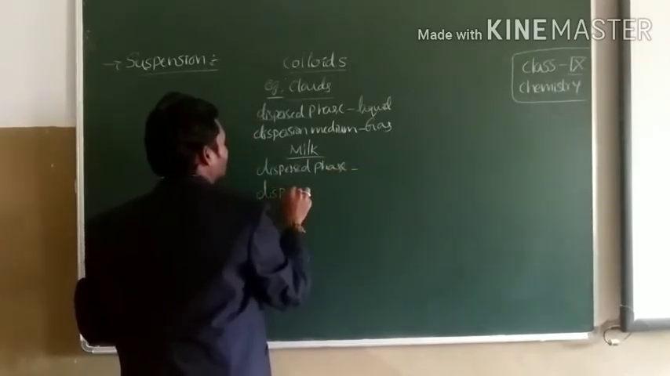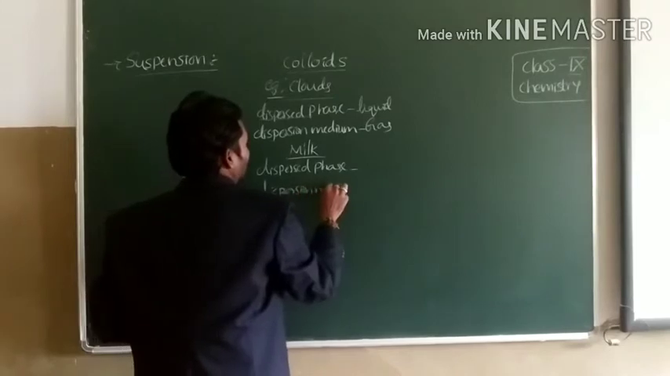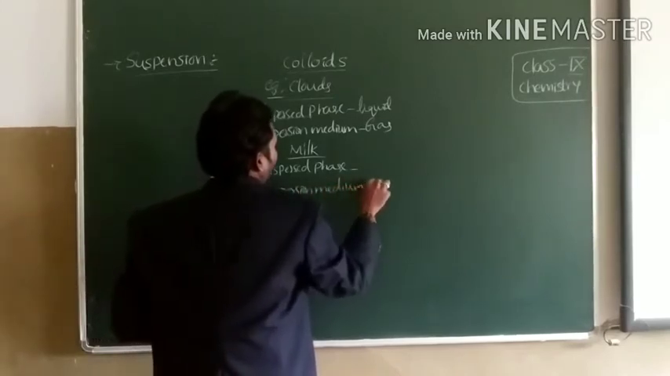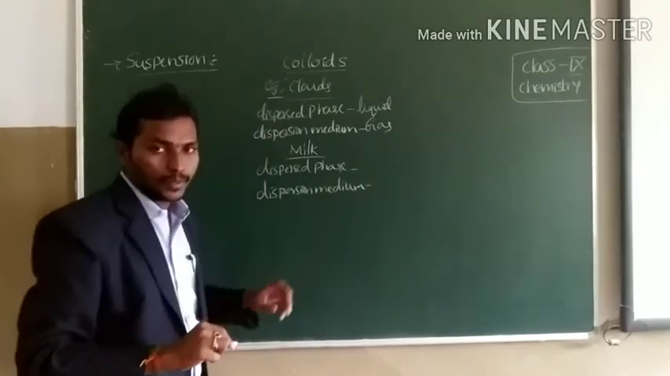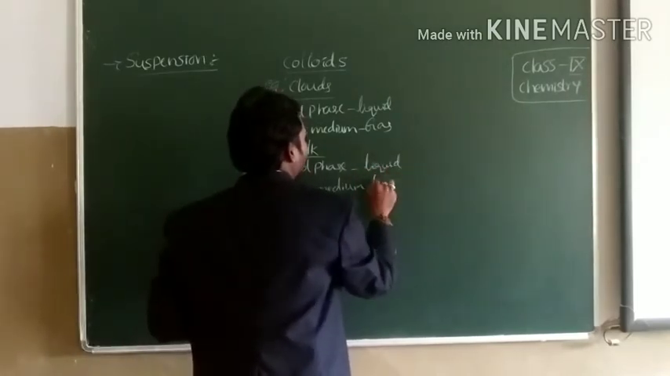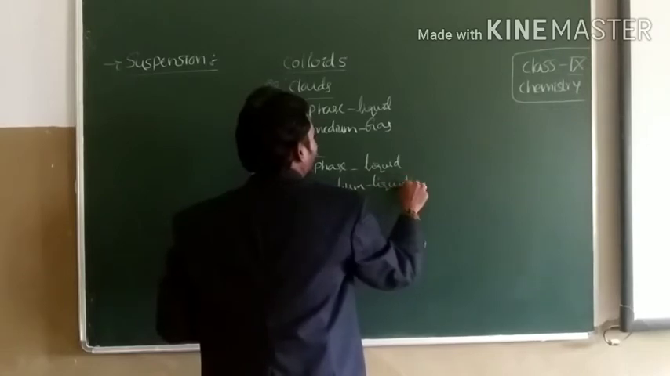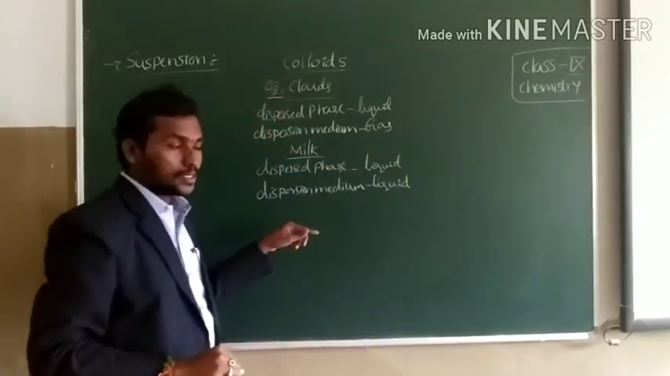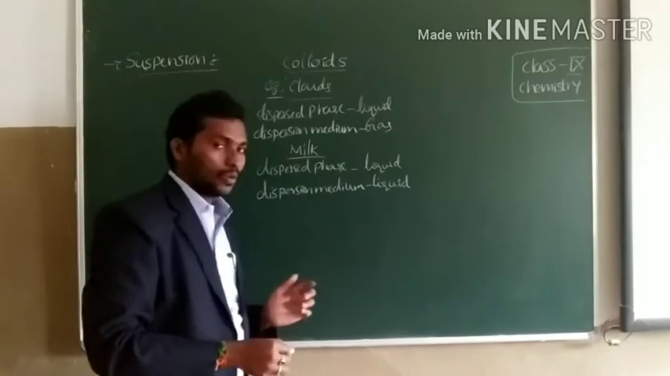Dispersed phase and dispersed medium. The dispersed phase in milk is in liquid state. Dispersed medium is also in liquid state. That's why milk is a liquid type of colloidal solution.